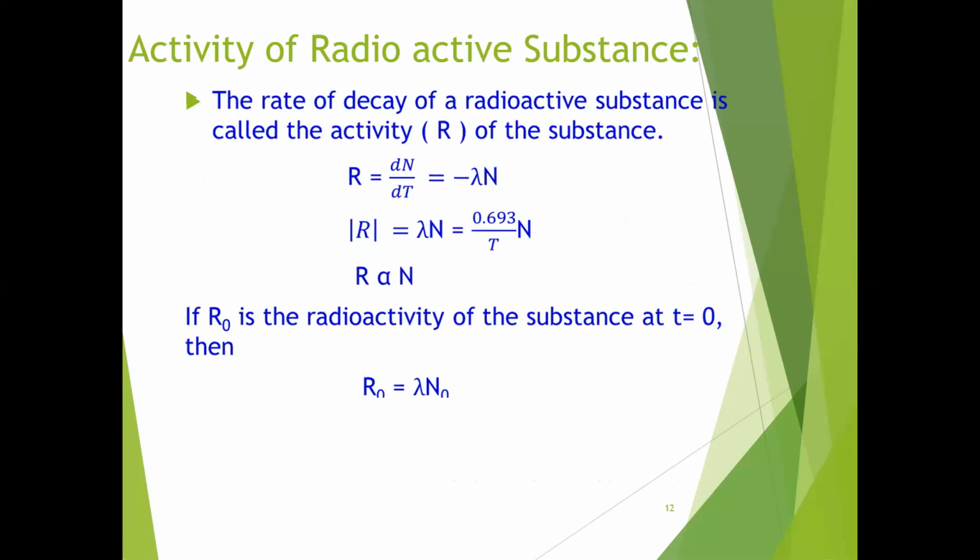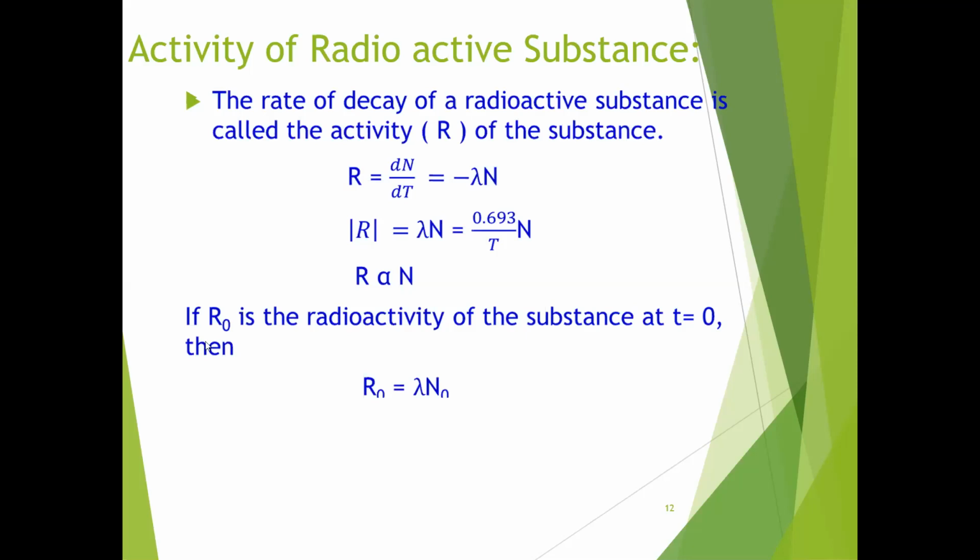The rate of decay of a radioactive substance is denoted by R, which is equal to dN by dt, which is equal to lambda N. So lambda N is equal to 0.693 by T into N, so that R is proportional to N. Activity is proportional to the number of atoms present at that time.